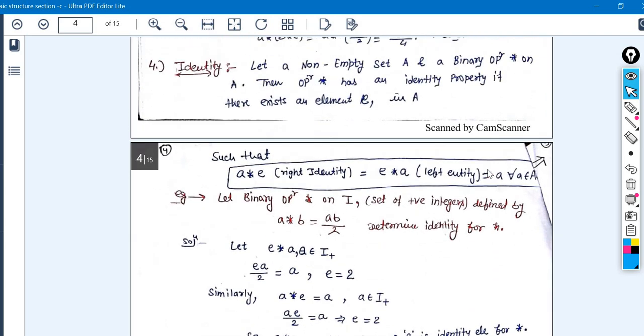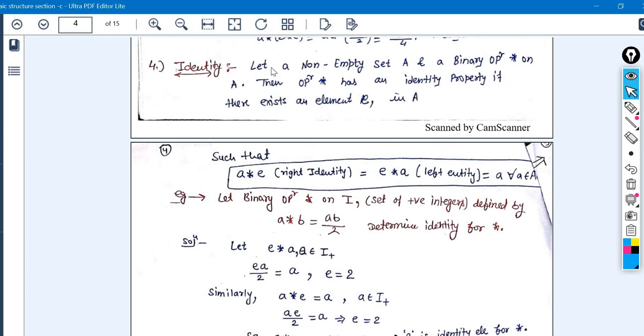Students, try to stay tuned with the content. It will help you a lot in understanding further topics like monoids, semigroups, and abelian groups. All these properties will help you in understanding those topics. If you are not clear with these topics, then it will be a problem for you. So just make sure you are clear with these things, okay?